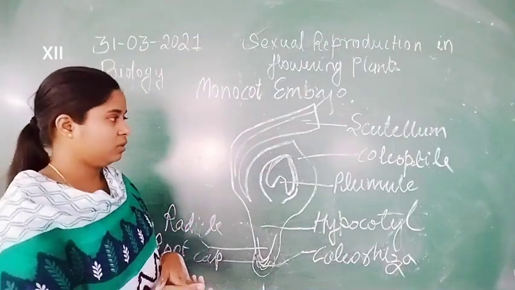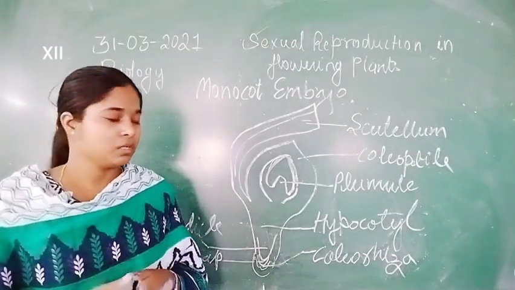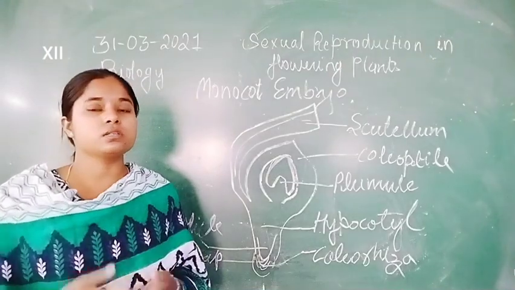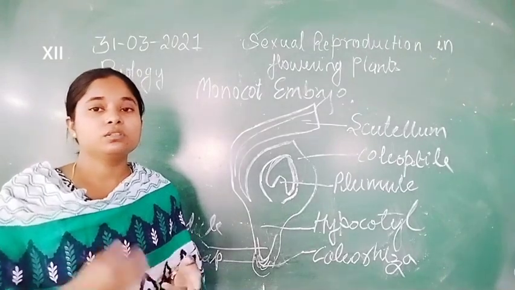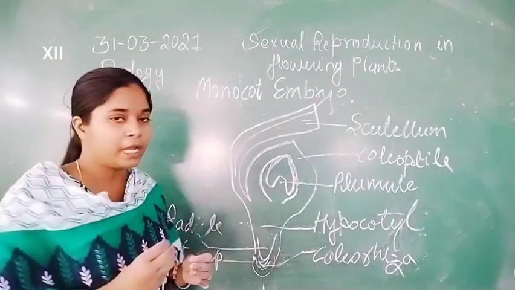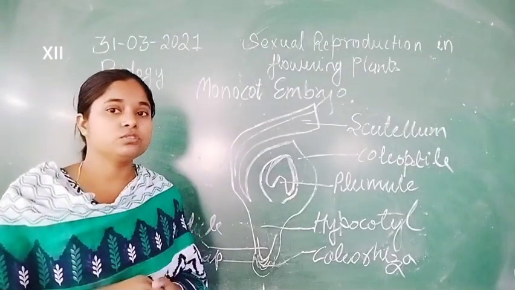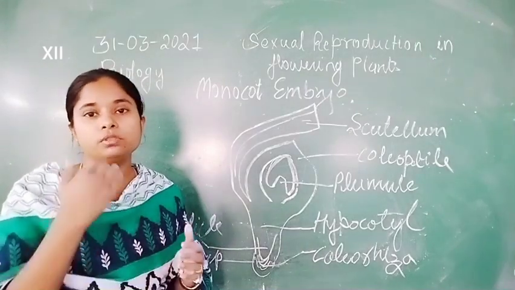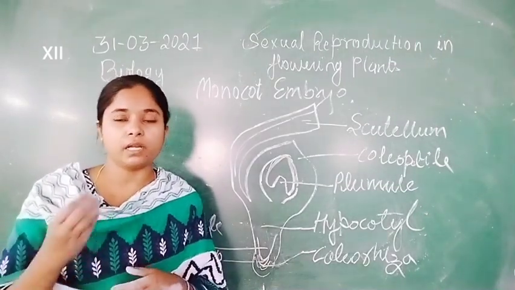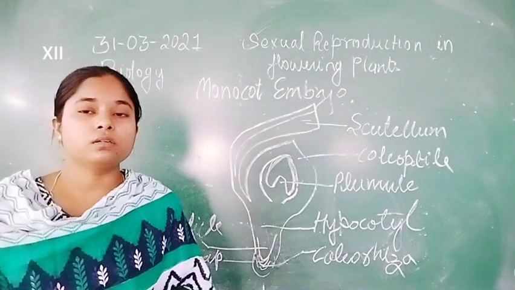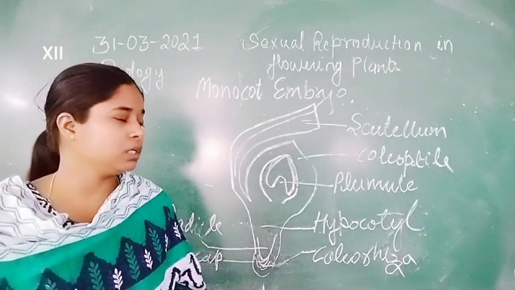Now the next is embryo development. In embryo development, the stages generally seen are the globular stage, then the heart-shaped embryo, then the mature embryo. In the mature embryo, the first structure is the root cap, then the radicle, then the hypocotyl. Then the hypocotyl terminates into the plumule. From the plumule, when it undergoes development, the shoot arises. Then the cotyledons undergo digestion, or provide nutrition to the germinating seed.